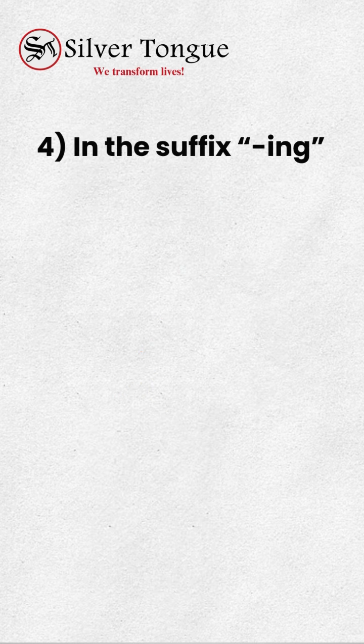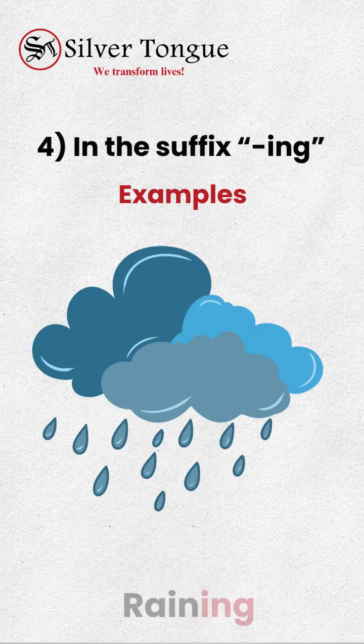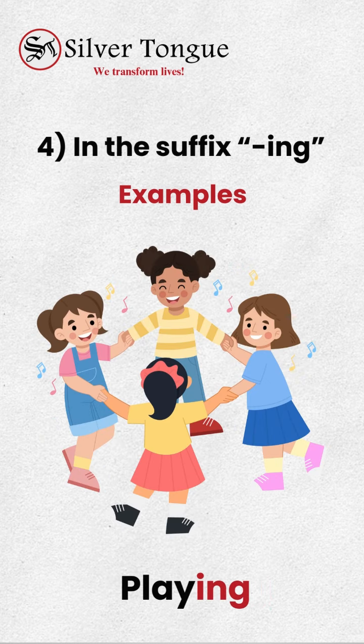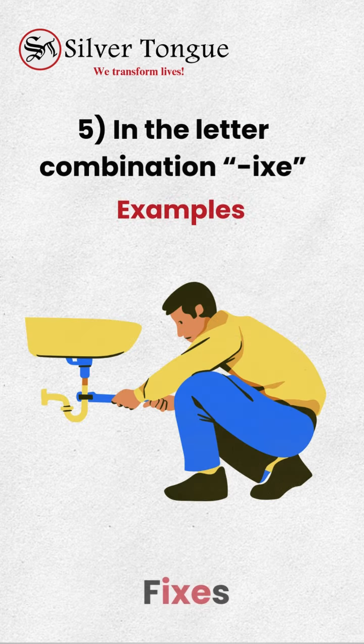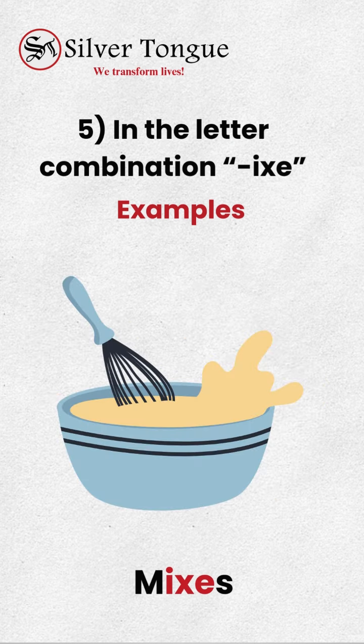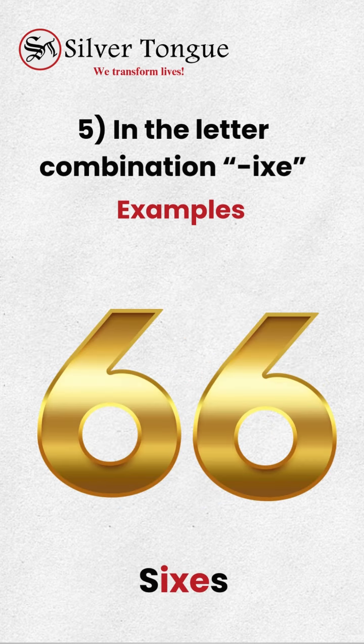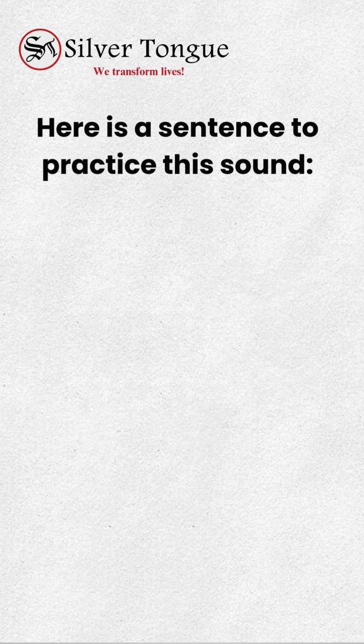4. In the suffix -ing. Examples: laughing, raining, playing. 5. In the letter combination ixe. Examples: fixes, mixes, sixes. Here's a sentence to practice this sound.